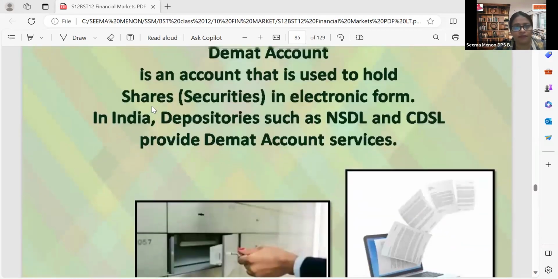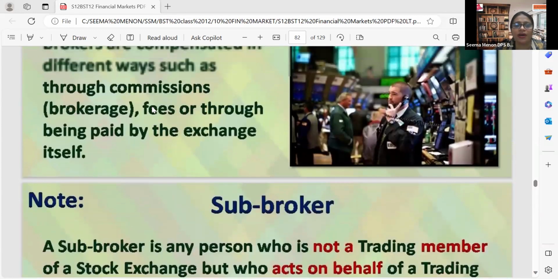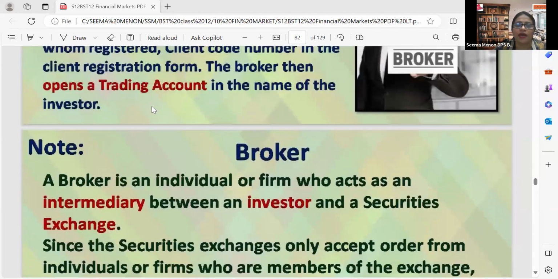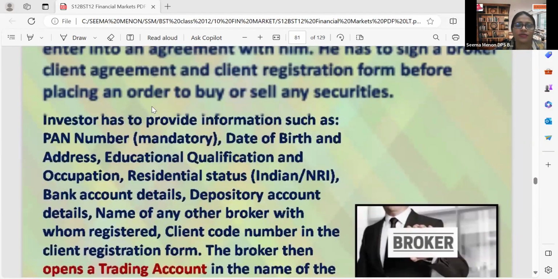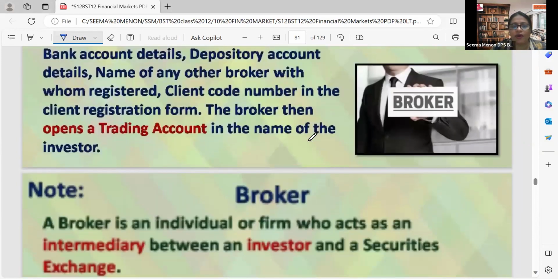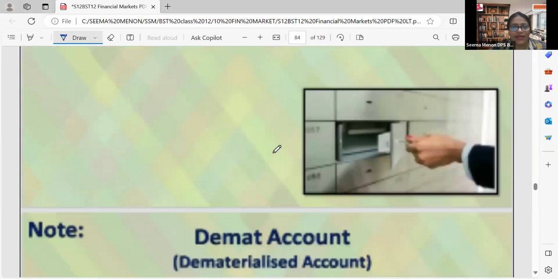through online. Before going into those steps, we have to understand a few topics such as who is a depository and what do you mean by demat account, etc. So let's have a look at that. Then I will come back to this portion, that is steps in trading and settlement procedure of buying and selling of shares. Before that, let's see the meaning of demat account.